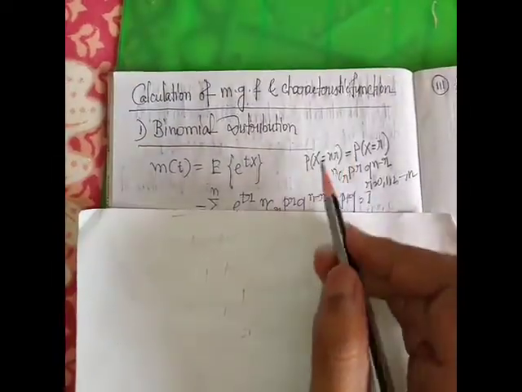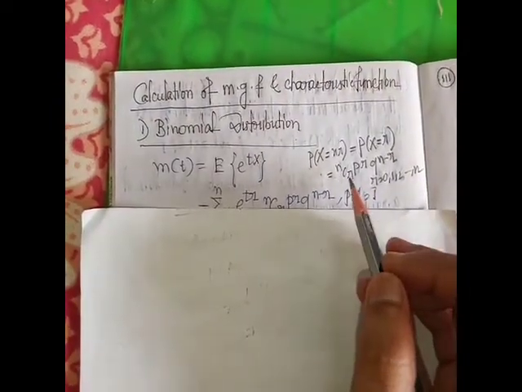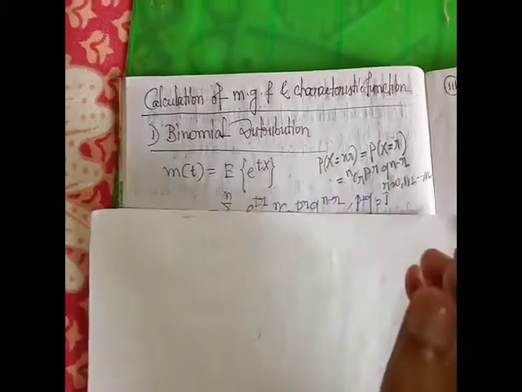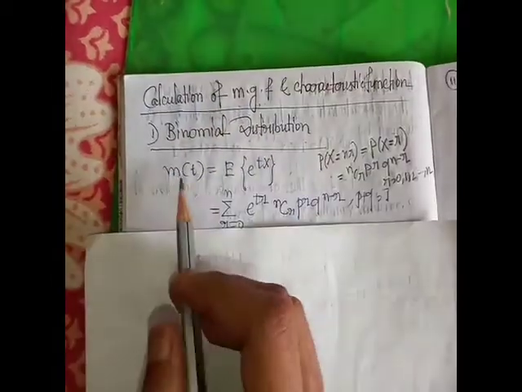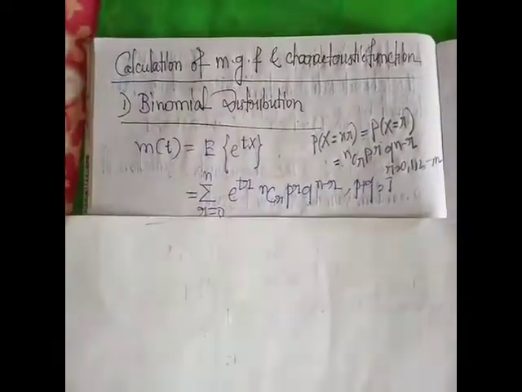Okay, so this is the PMF of the binomial distribution. First we find the MGF, meaning the moment generating function.